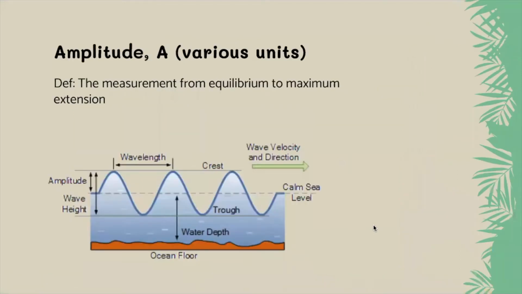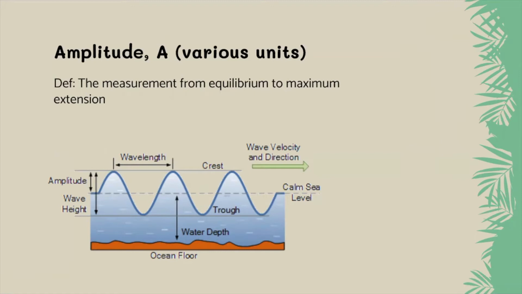So, how do we talk about vibrations or oscillations? There are 2 ways we can talk about them. We can talk about how big they are, and we would call that an amplitude. And we can talk about how much time they take, and that'll be something else. Okay, so new vocab word. This is amplitude. Its symbol is A, and it has various units. If you're thinking to yourself, why would it be various units? Because it depends on the system we look at.